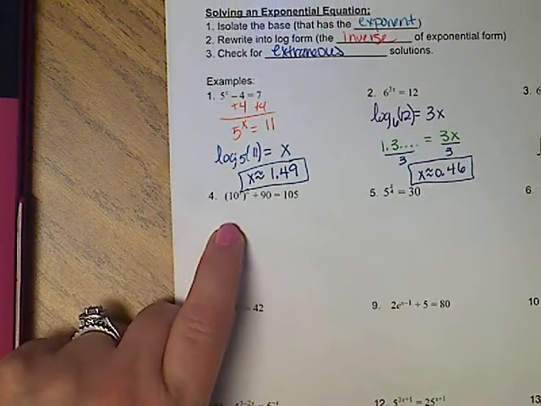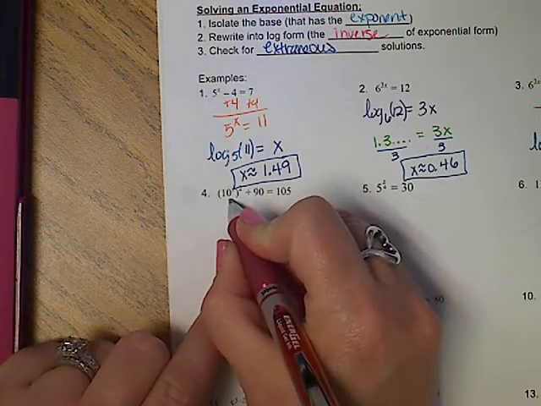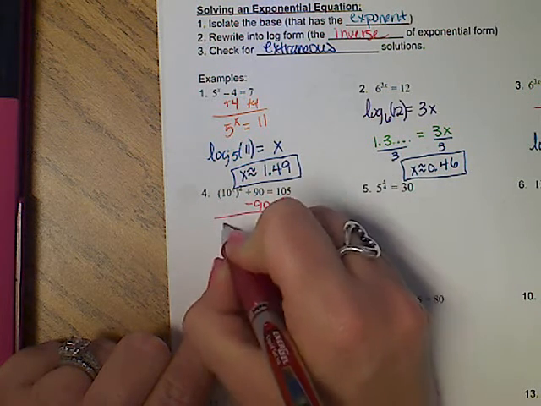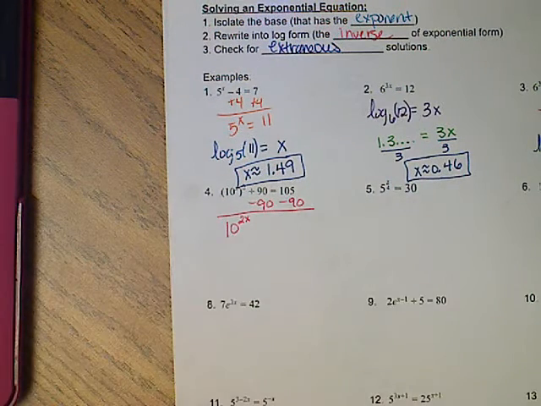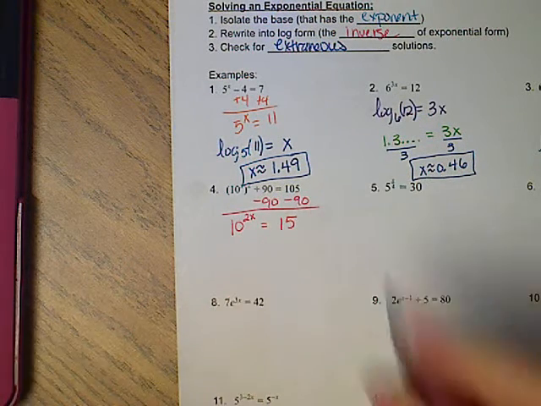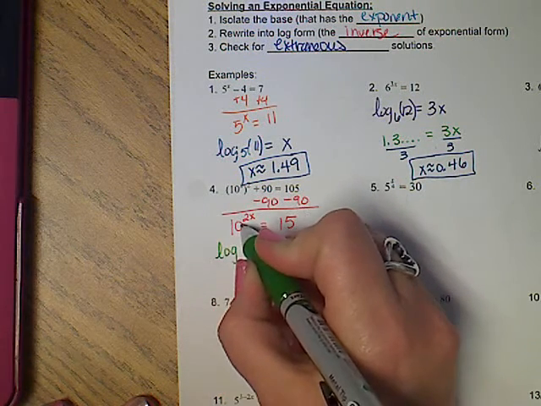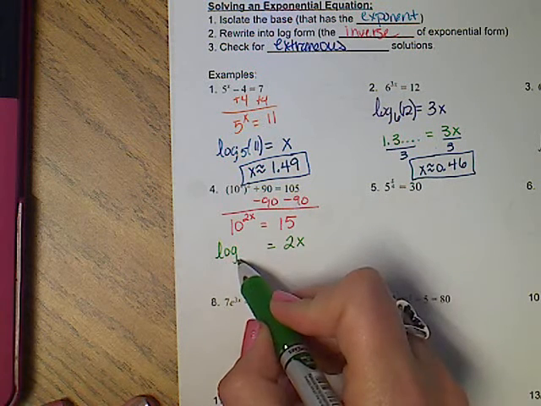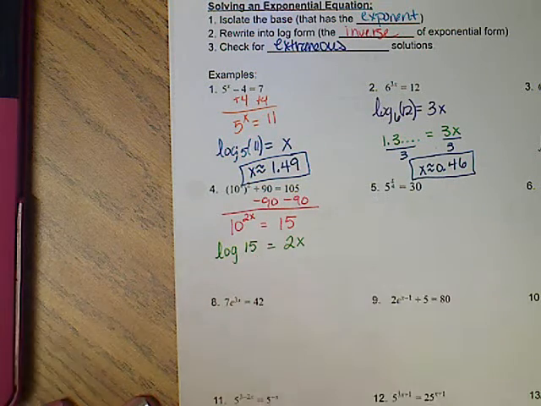Problem number 4, I wrote over a little bit, sorry. My base is 10, so the 90 has got to go. Now, when you have an exponent to an exponent, you should know that those get multiplied, so you might as well put those together. That's 2 times x, 2x, and we should get 15. Again, we're ready to rewrite, but our log base 10 is understood. Isolate the exponent, so I never write a 10 here, by the way. I got a log button that is base 10 of 15.